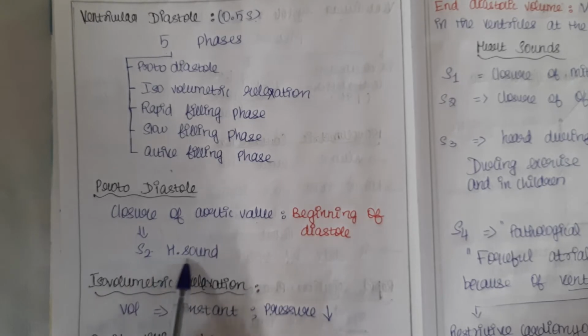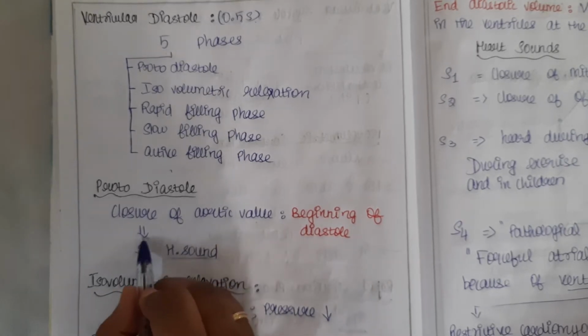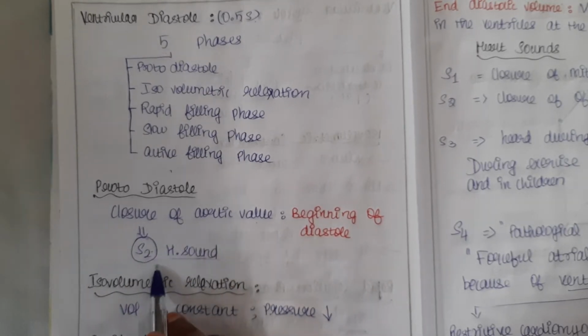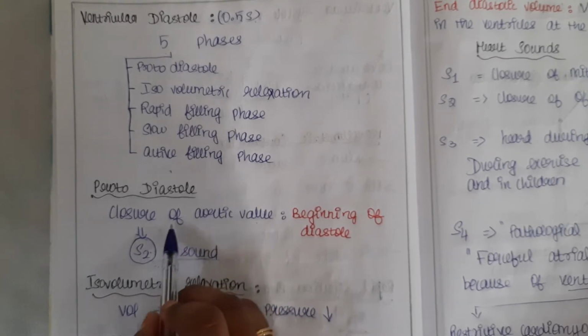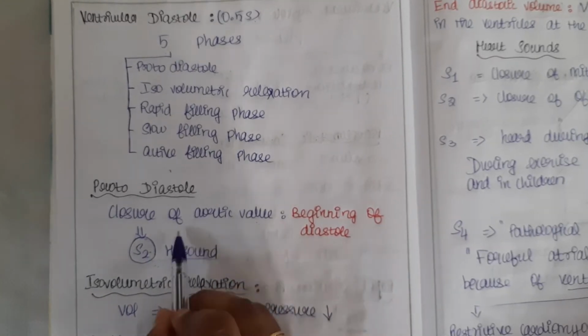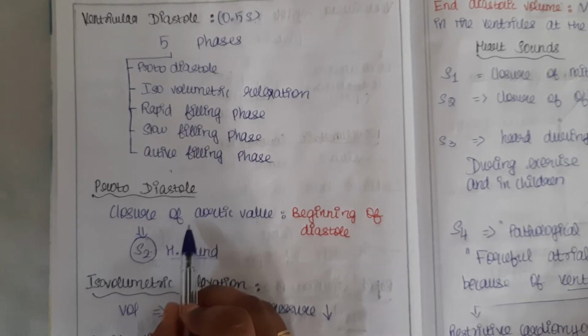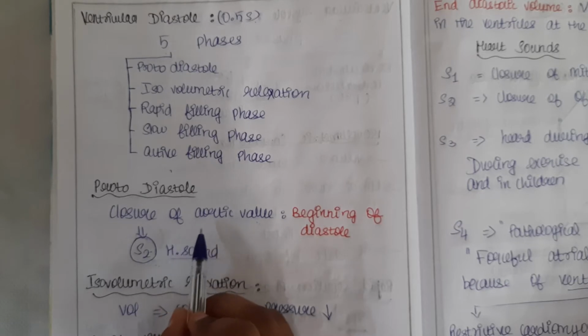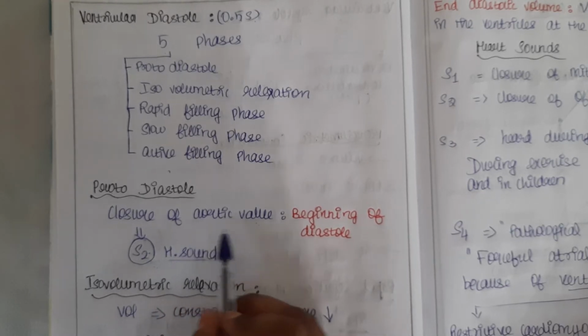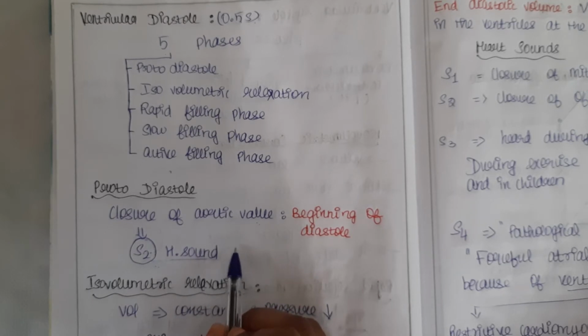At that time it produces the second heart sound, that is the S2 heart sound. So closure of the aortic valve produces S2. Why is the aortic valve closed? Because ventricles will get filled only if this valve is closed. And one more thing, the mitral valve will get opened.